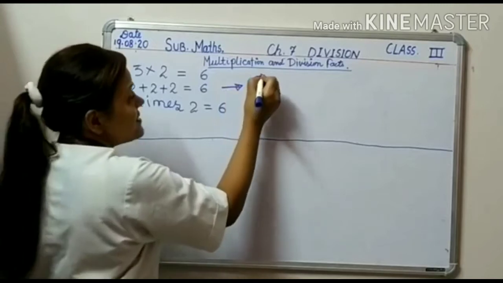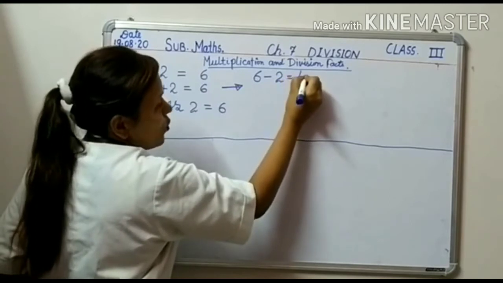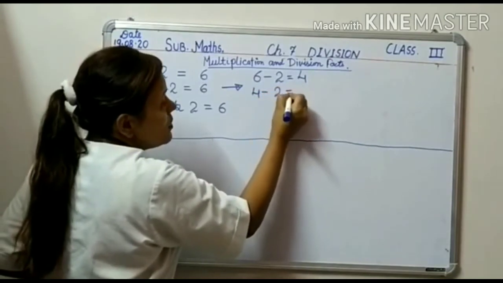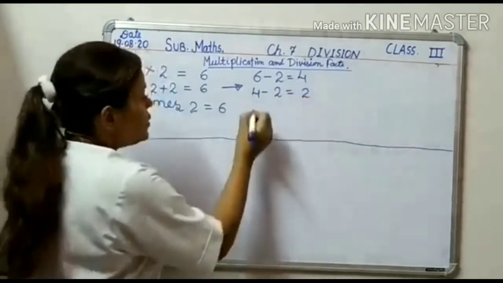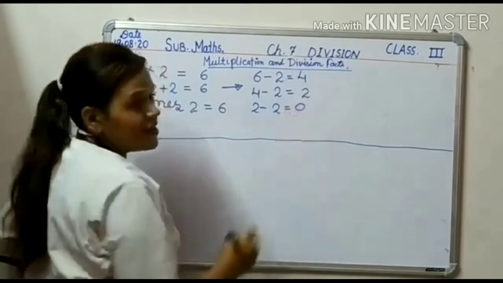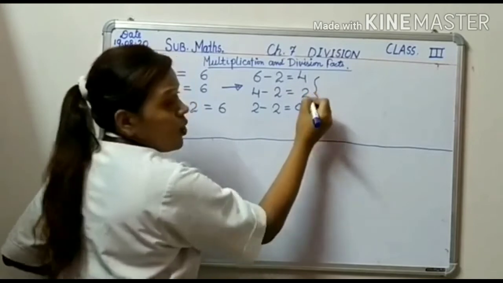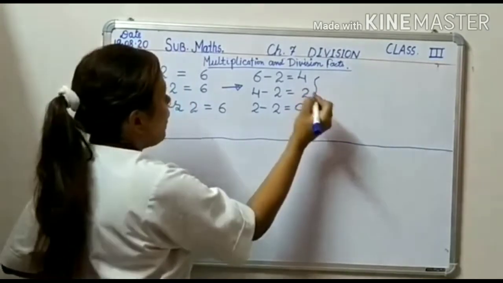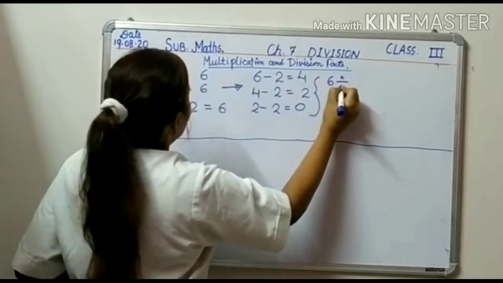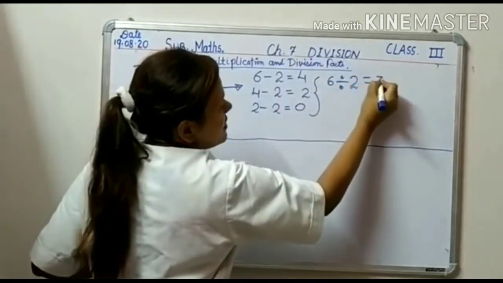Okay, now see here. It means 6 minus 2, and so on, this way also. 6 divided by 2 equals 3.